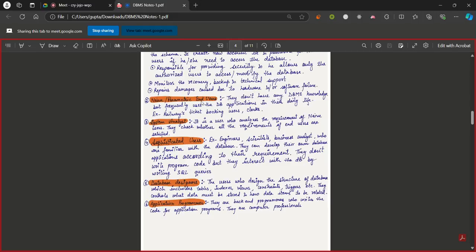Secondly, there are the naive or parametric end users. These are people who do not have much knowledge about the database management system or the database itself, but they need to access the data frequently. Say I'm the owner of a company, the CEO. I'm not a tech guy, so I need to access my website every day.